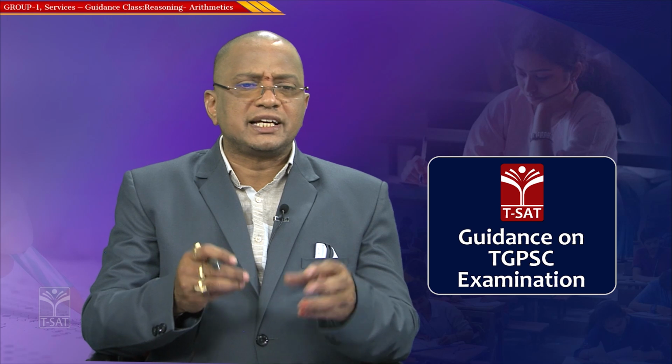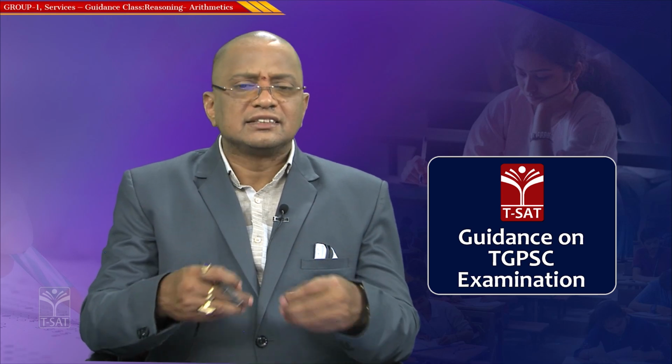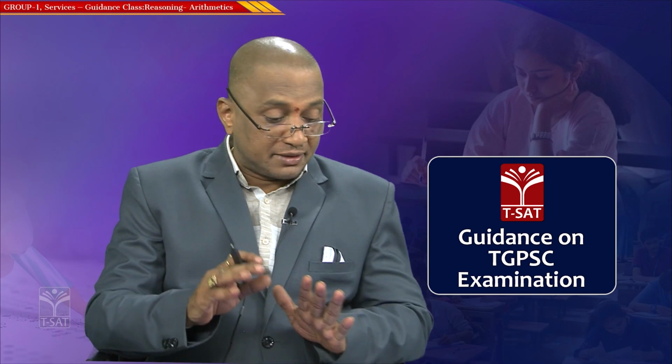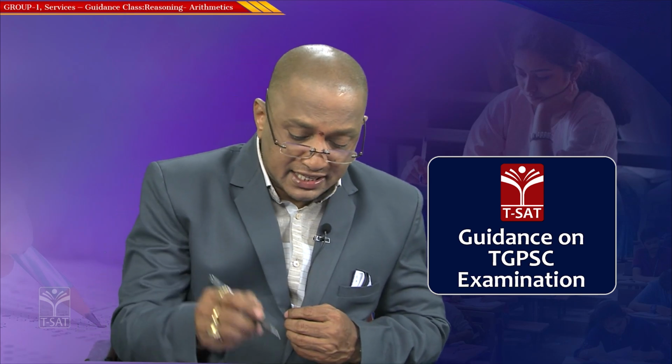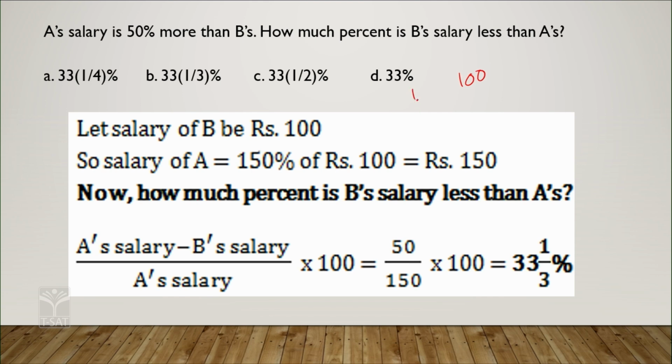So, you simply have to say that if B's salary is 100, then A's salary is 150 rupees. Is it clear? Then, by what percentage is B's salary less than A's? You have to take the difference. B's salary is 100, A's salary is 150, so it is 150 minus 100, divided by A's salary, 150, into 100.